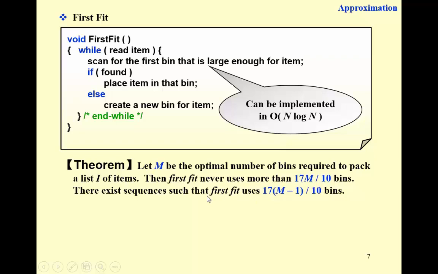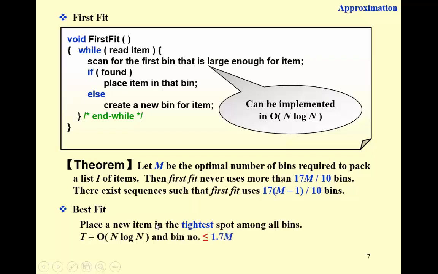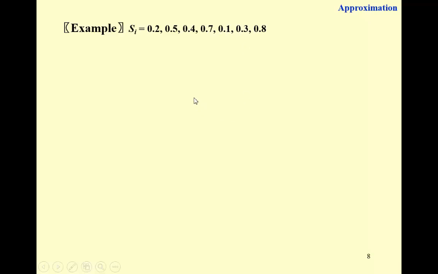And there's yet another method called the best fit. That is to place a new item in the tightest spot among all bins. Tightest means after packing the new item in, the remaining available space is the smallest. And it has been shown that it's about the same as the first fit. Still 1.7 with n log n time. Now let's get back to the previous example. So here we have studied next fit, first fit, and best fit.